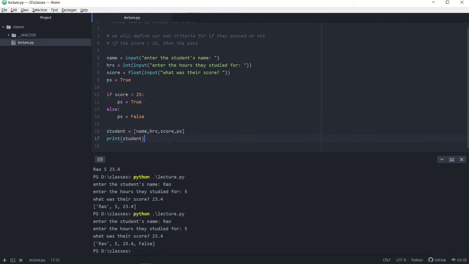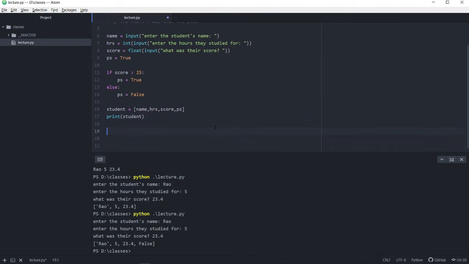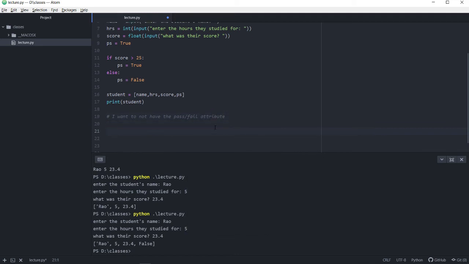In terms of slicing, let's say I want to not have the pass-fail attribute in my list. So in that case, what I'll do is I will print student, and then in square brackets, remember slicing, I'm going to start at the very beginning. So I could put 0 here, but I don't need to, because if it's empty, that just means go from the very beginning.